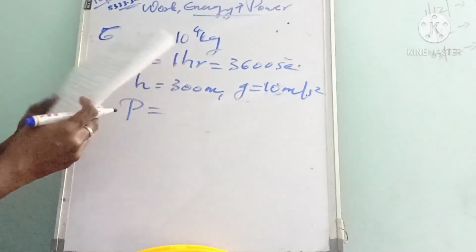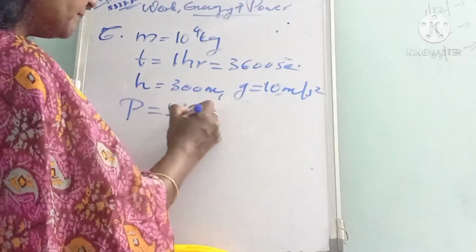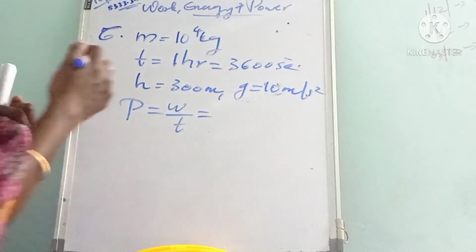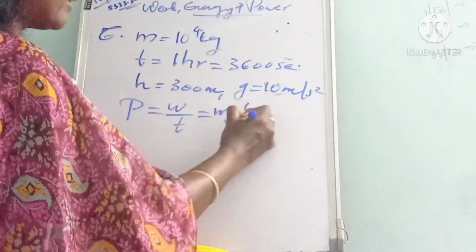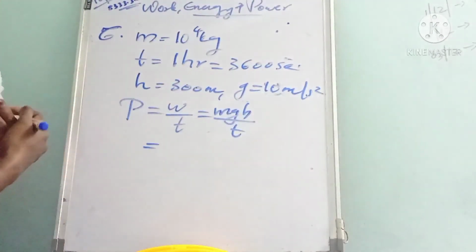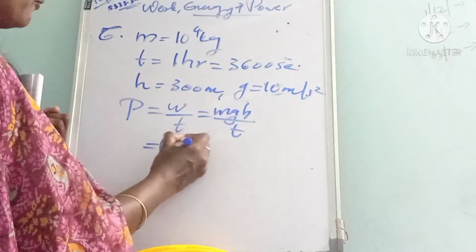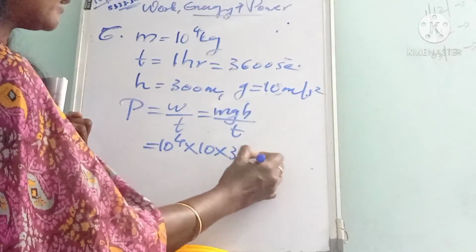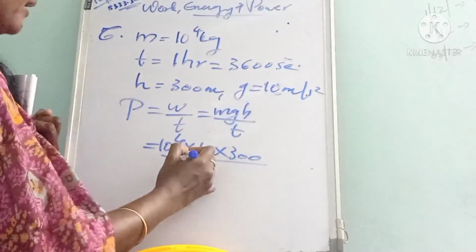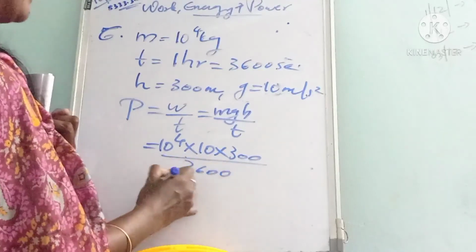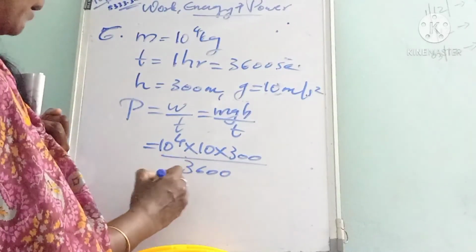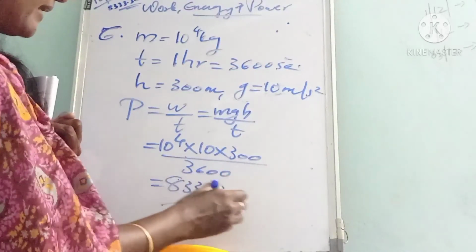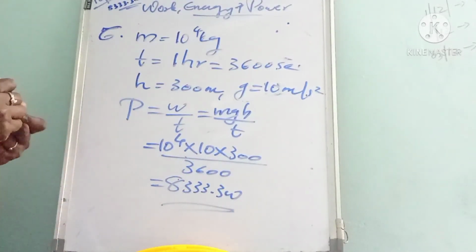Okay. So what is power? Power is actually work by time. Here the work done to lift the coal is equal to the potential energy. So mgh divided by time t. Listen. Then m is actually 10 power 4, then g is 10 and height is 300 meter, then divided by time, which is 3600 second. And by simplifying this, we will get the power 8333.3 watt. That is the power of the engine.